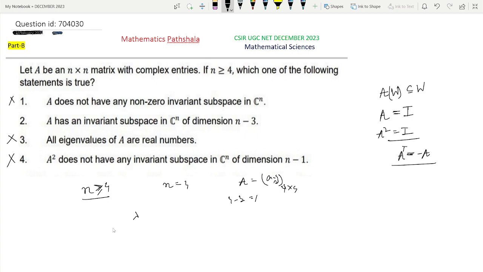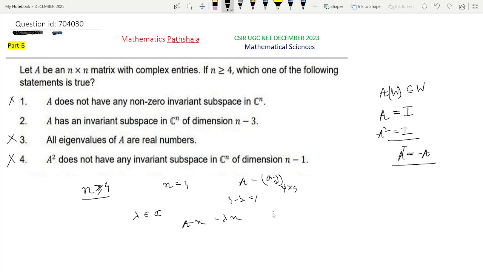Since A is a complex matrix, all eigenvalues are there, because the characteristic polynomial can be written as a product of linear factors, because it is in C and C is algebraically closed. So all polynomials will split there. So take one eigenvalue lambda from C and take one eigenvector corresponding to this lambda, say x. That is, we have Ax equal to lambda x.